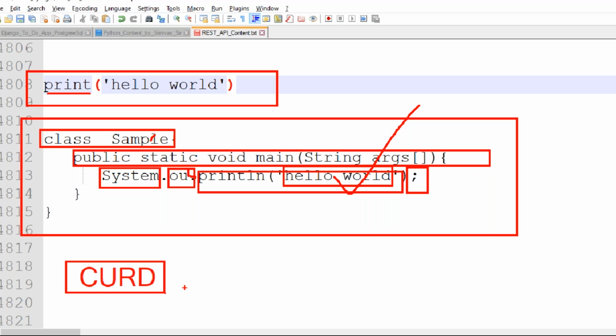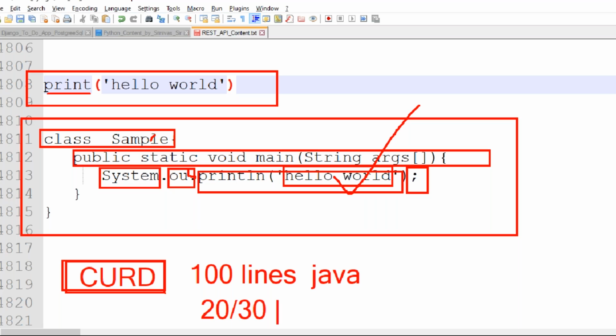Using Java, if you want to do these CRUD operations, for example, you write 100 lines of code, sir. Are you getting this one? The same CRUD operations, if you use Django, then 20 or 30 lines of code are enough, sir. 20 to 30 lines of code are enough using the Django framework.